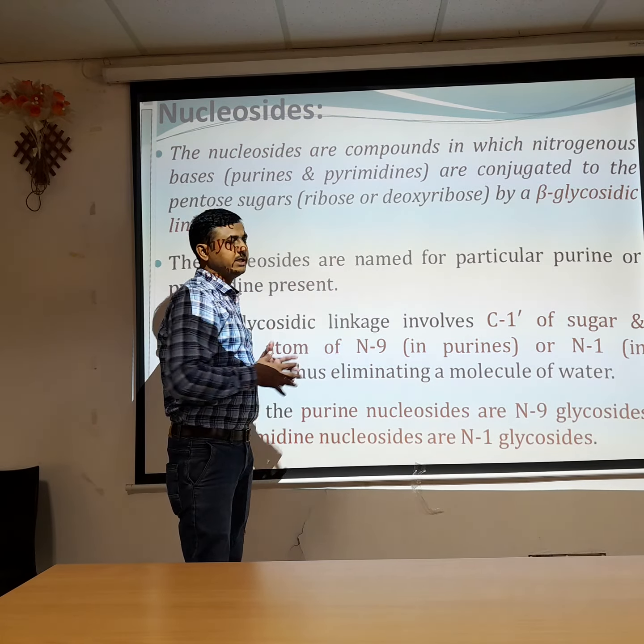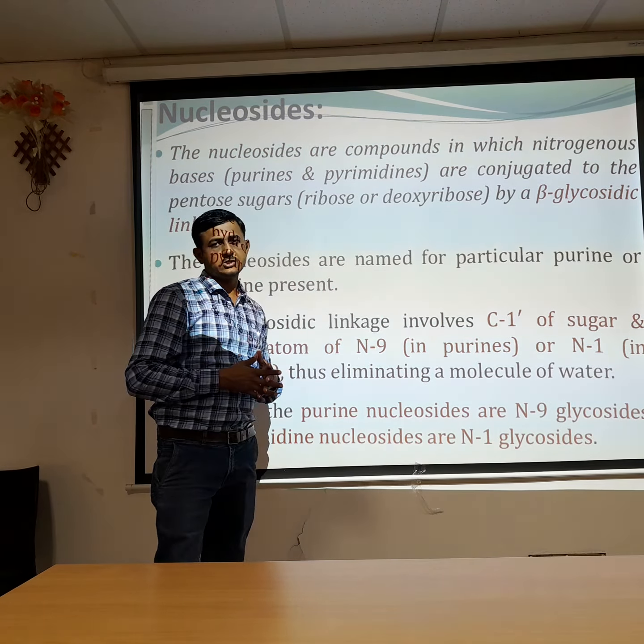How the glycosidic linkage is formed between pentose sugar and nitrogen bases, we have to discuss. The first carbon of the sugar molecule, whether ribose or deoxyribose, forms a bond with the 9th position nitrogen of the purine base and the first position nitrogen of the pyrimidine base, with removal of a hydrogen.